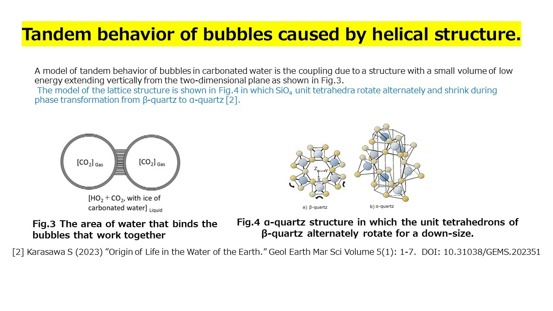Tandem behavior of bubbles caused by helical structure. A model of tandem behavior of bubbles in carbonated water is the coupling due to a structure with a small volume of low energy extending vertically from the two-dimensional plane, as shown in Fig. 3. The model of the lattice structure is shown in Fig. 4, in which SiO4 unit tetrahedra rotate alternately and shrink during phase transformation from beta quartz to alpha quartz.